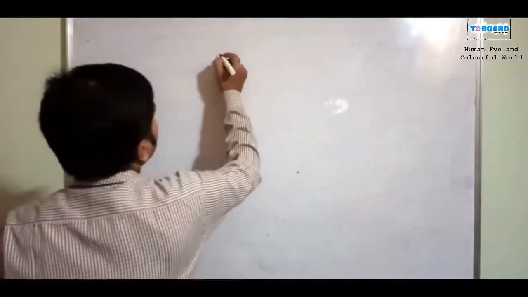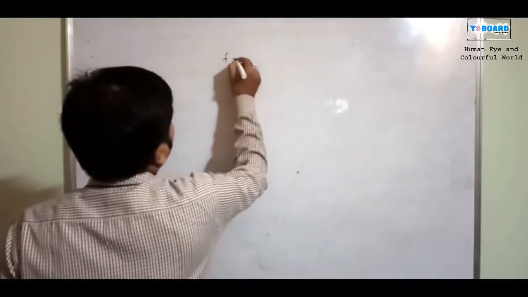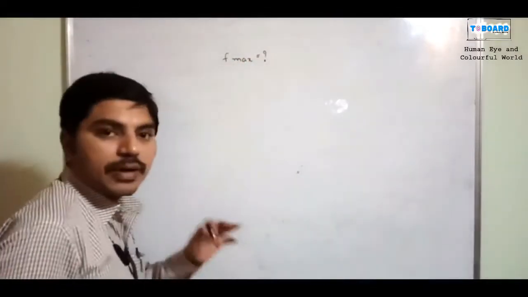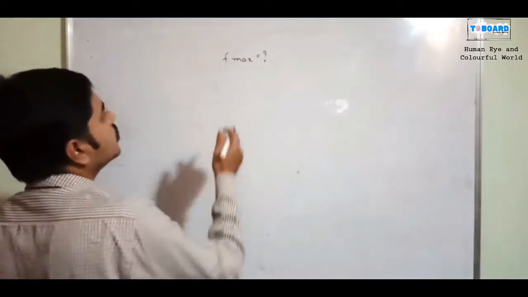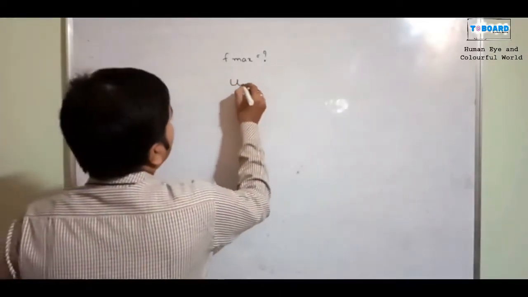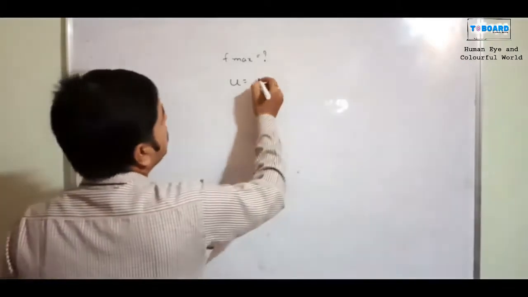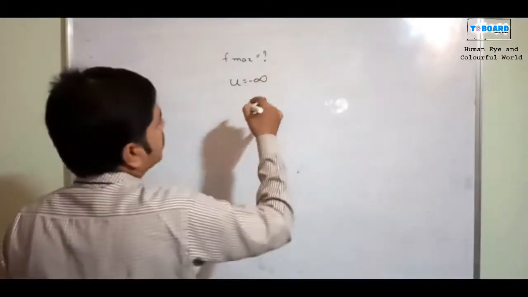I want to calculate the maximum focal length of a human eye. Here we don't know the u value, the object distance, so it is infinity, minus infinity or plus infinity, whatever it may be.